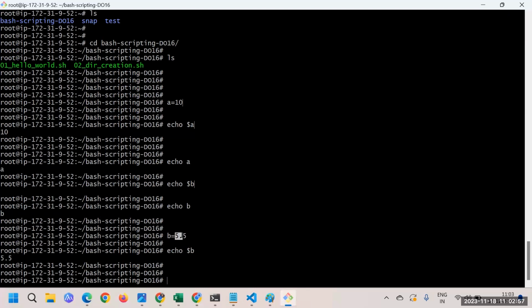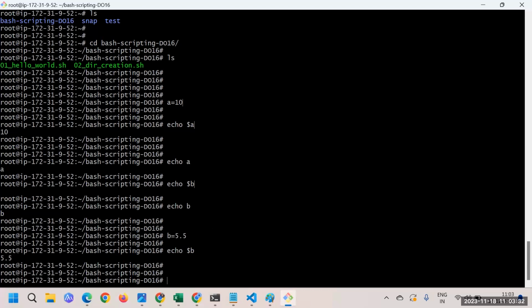So here we don't have to declare that this is an integer or this is a float. We don't have to declare it. It understands this by itself, dynamically, and that's the best part about bash scripting. You should get the same behavior in Python also. Both are interpreted languages and there is a lot of similarity. And that's the best part, right?